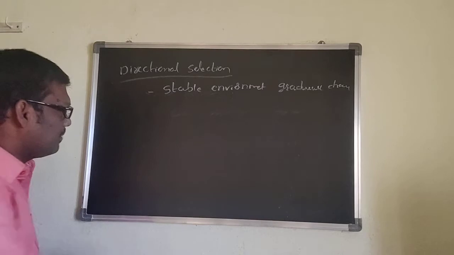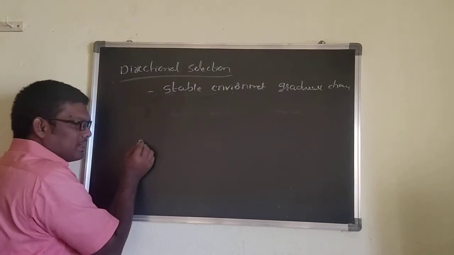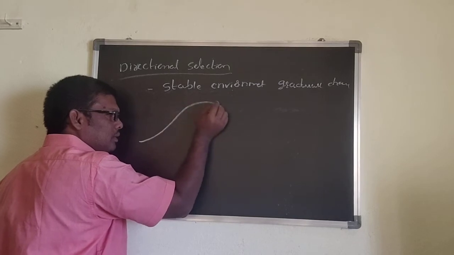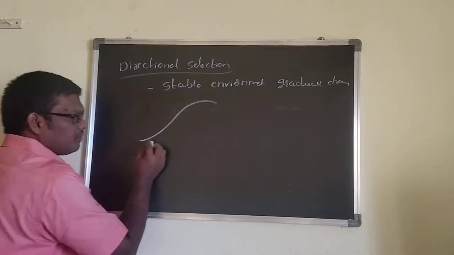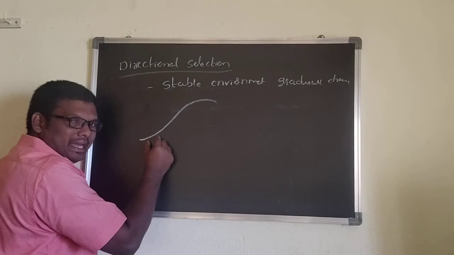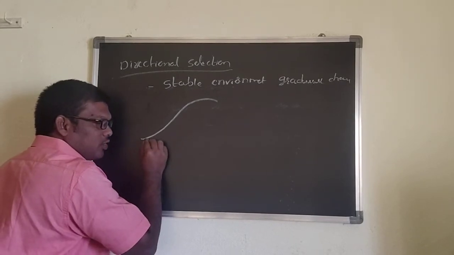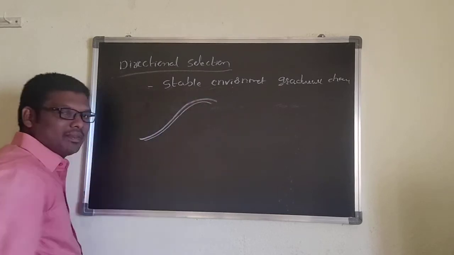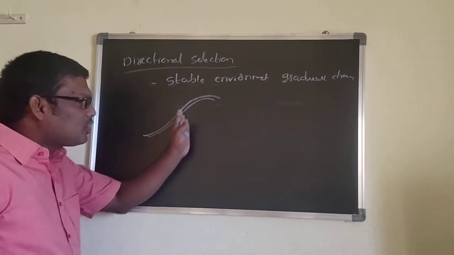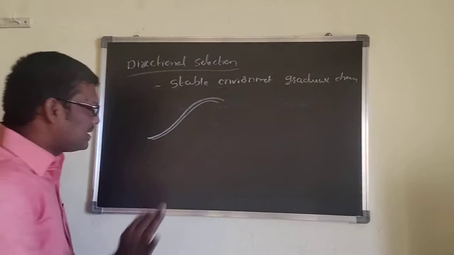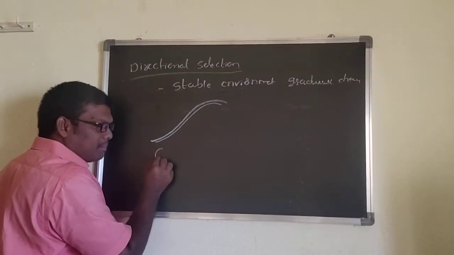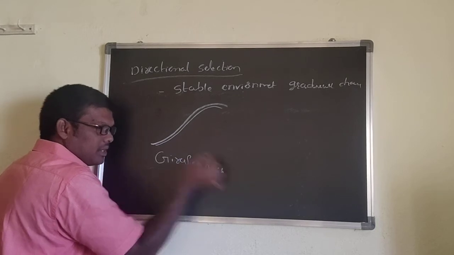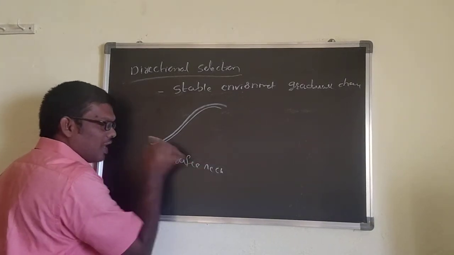And here one thing: directional selection means this peak is shifted from one side to the other side. This peak is shifted from one side to the other side means, suppose I take an example, giraffe neck. Giraffe neck. First, the giraffe neck is short.